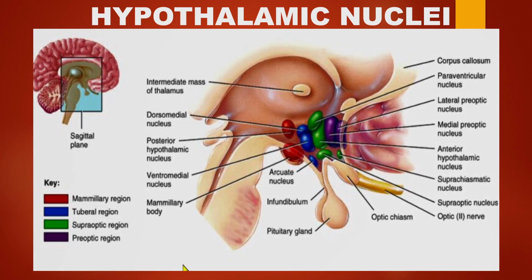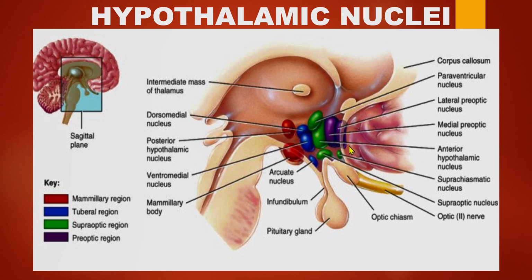Coming to the nuclei of the hypothalamus, when we study them region-wise, it will be very easy for us to classify the nuclei. The four regions we know anteroposteriorly, this is going to be the anterior aspect, this is going to be the posterior aspect: preoptic, supraoptic, tuberal, and the mammillary region.